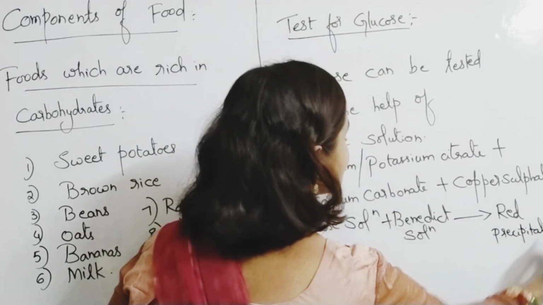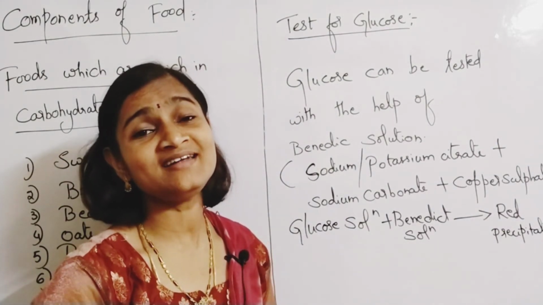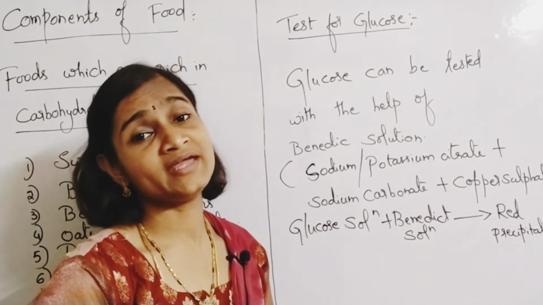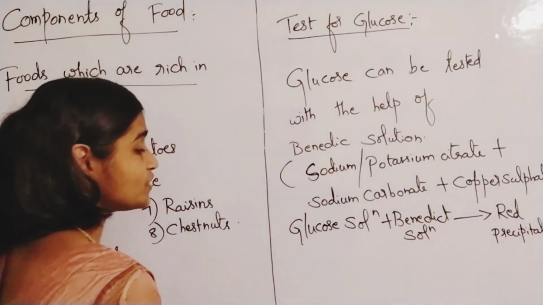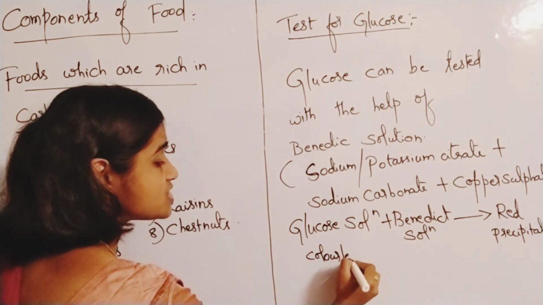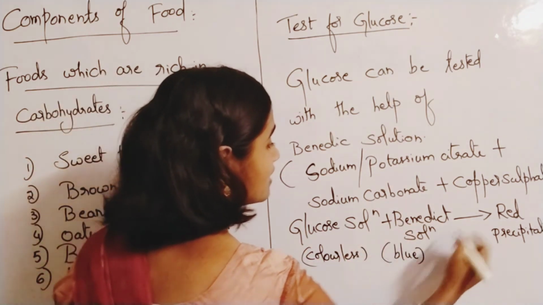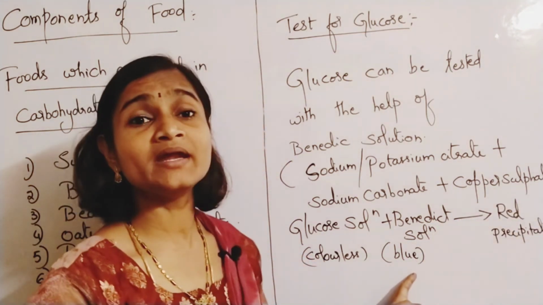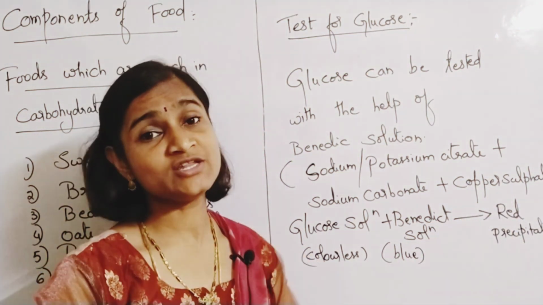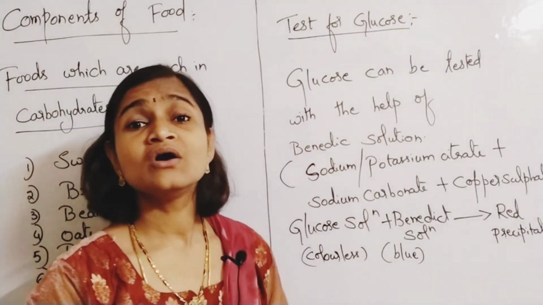If it gives red precipitate, that itself indicates the presence of glucose in that particular food item. So this is a test for what? Glucose. Glucose, you all know, is colorless. Benedict solution is of which color? Blue color. And if that blue color Benedict solution turns to red, it shows the presence of glucose. So that is the test for glucose.